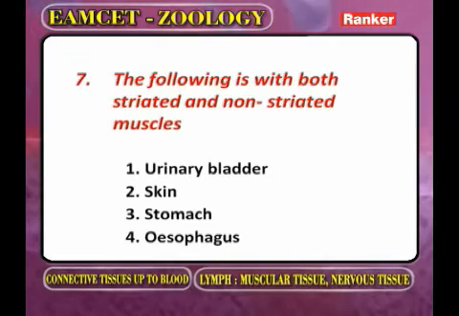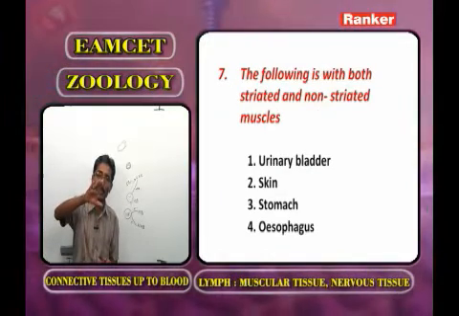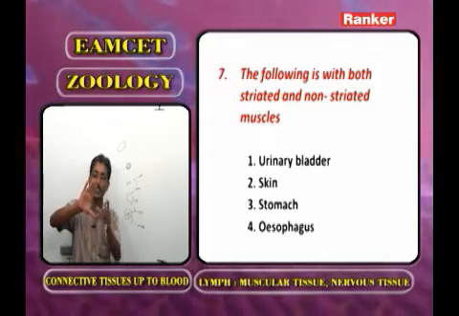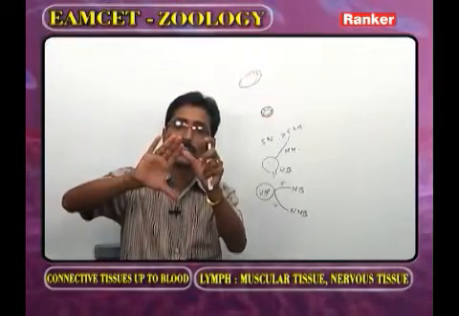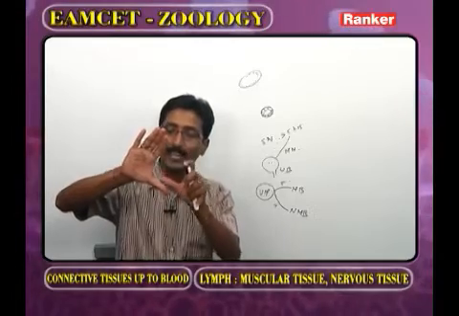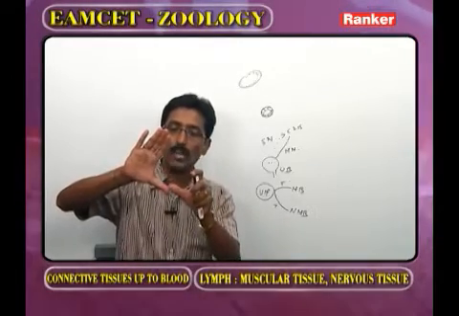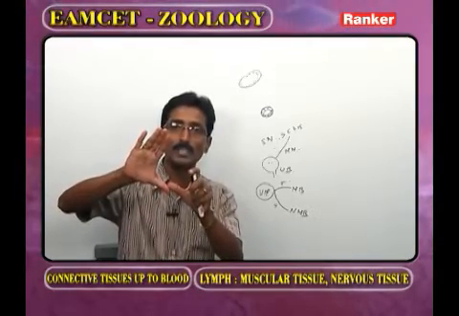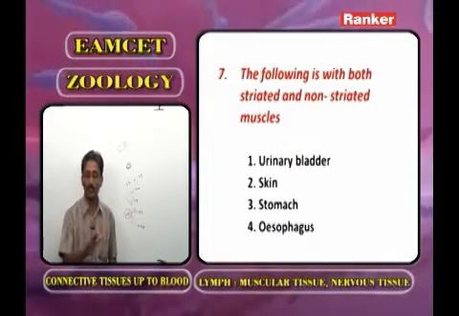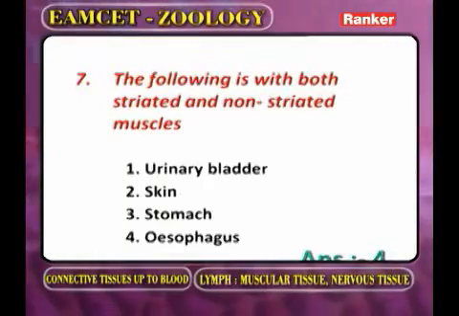In the esophagus, in the anterior part one type, in the posterior part another type of muscle. So in the alimentary canal, the part in which two kinds of muscles are present is the esophagus. The correct answer is the fourth option. Now we go for the next question.